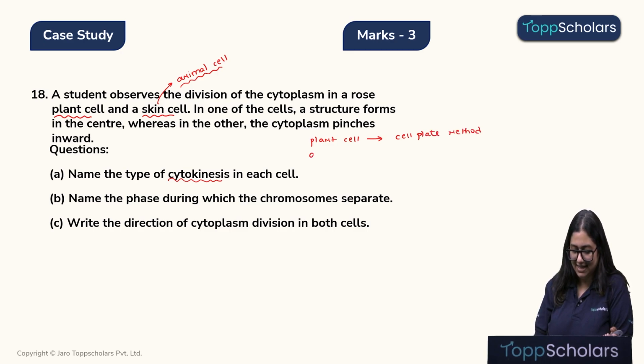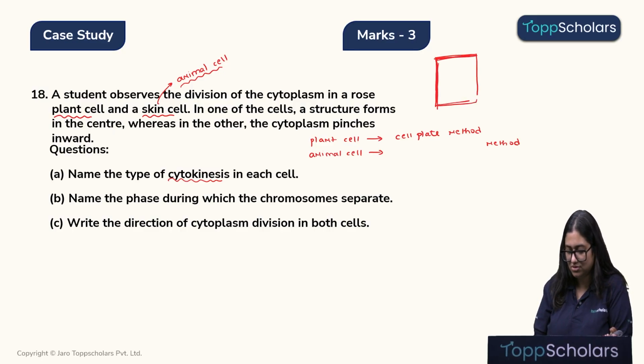Alright, and in the animal cell, it is by the cleavage furrow method. Let me quickly show it to you as well. This is a plant cell which has a very rigid cell wall made up of cellulose. Right children?